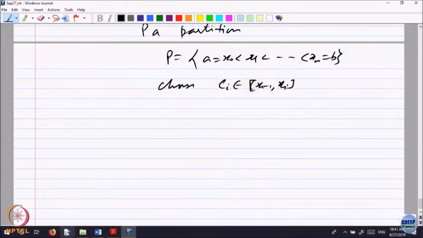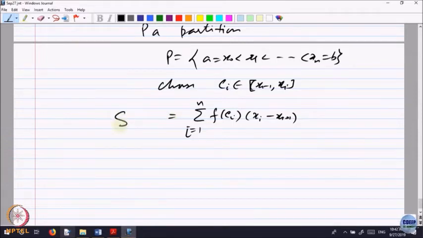Take any point in that closed interval x I minus 1 to x I. Look at the height f of C I into the length. So, that is the strip, right. Take the summation, that gives you an approximate size of the area below the graph of the function. So, let us call it S P F.